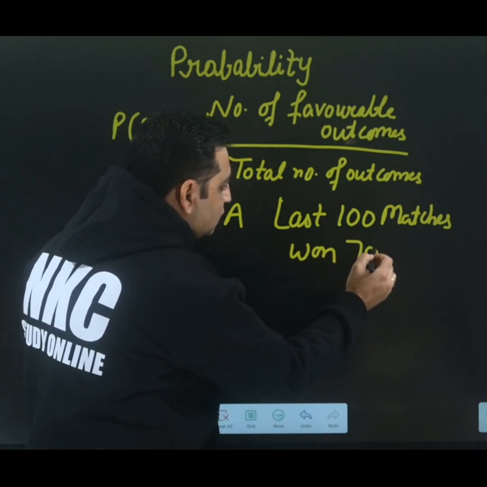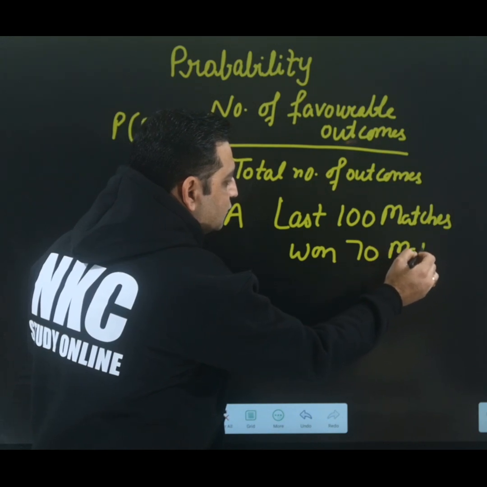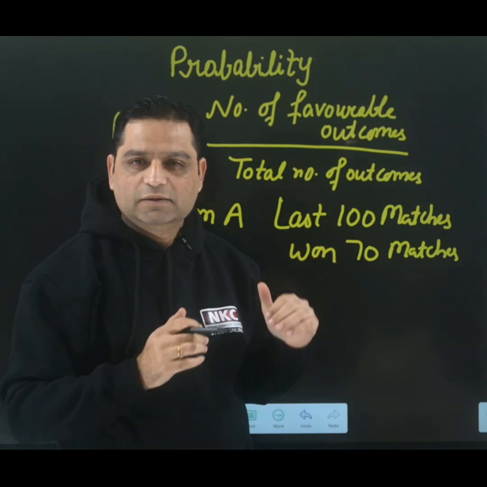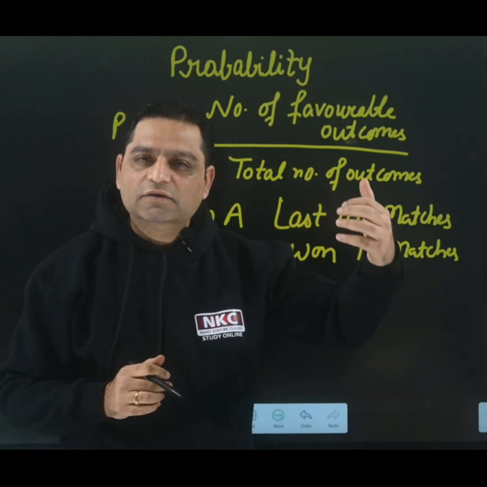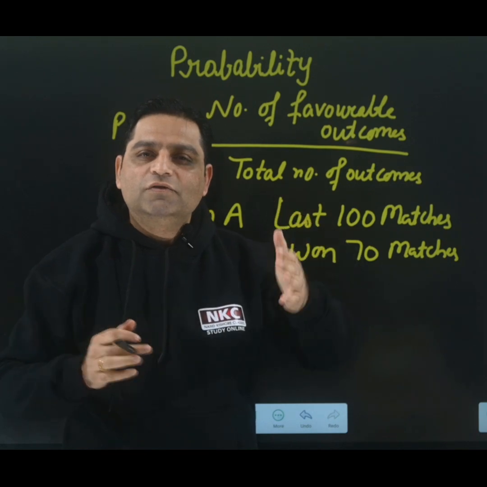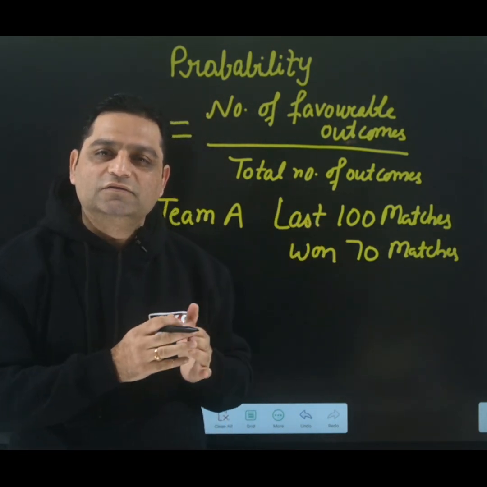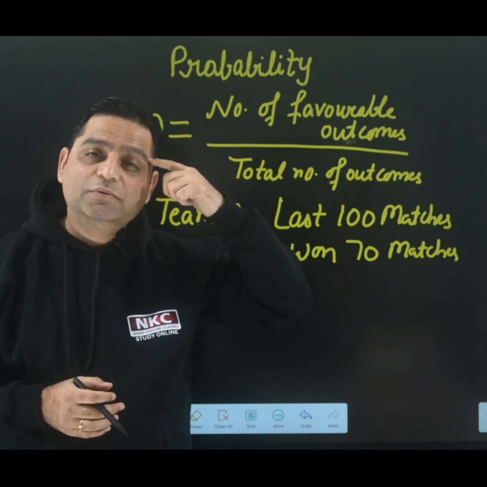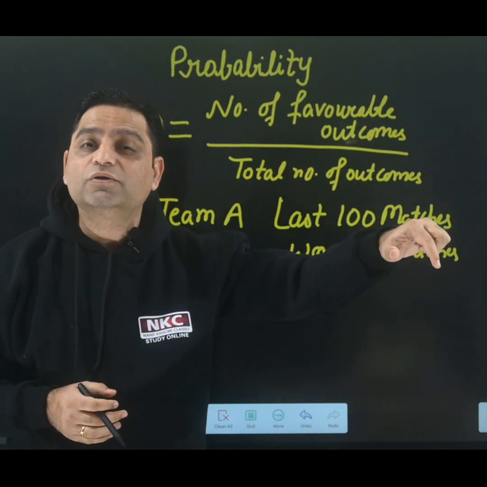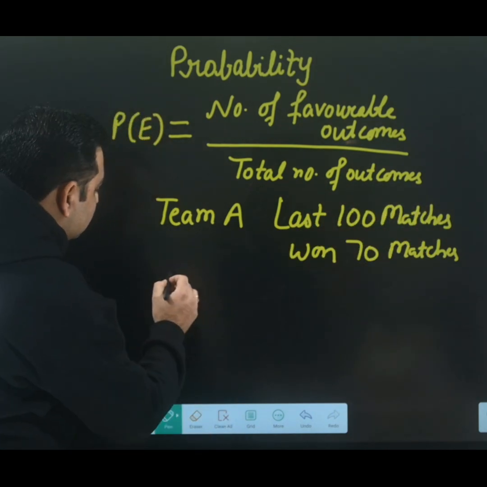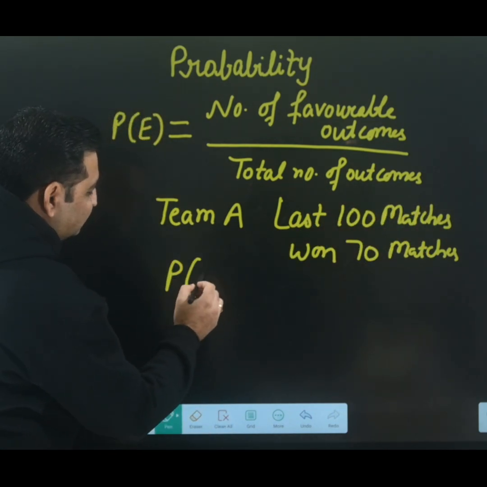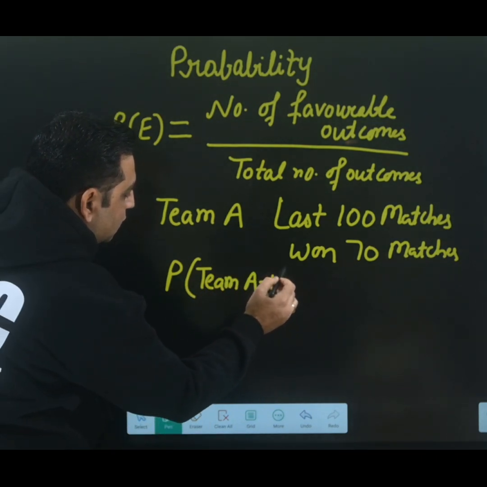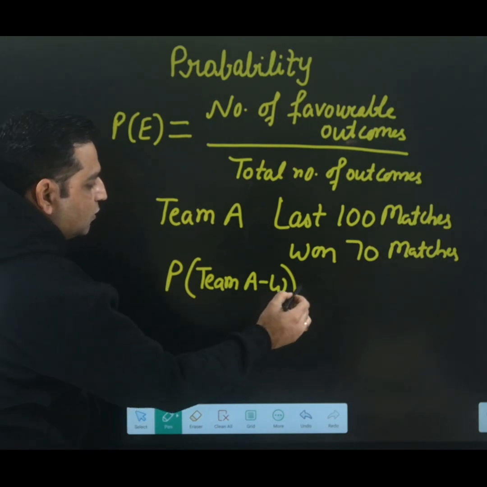How many matches has it won? 70 matches team A has won. Okay, this is the data I am having. And next day, we have gone for watching their match and team A is playing there, and you need to find the probability that team A is going to win. Firstly, I will write it as probability for team A to win.